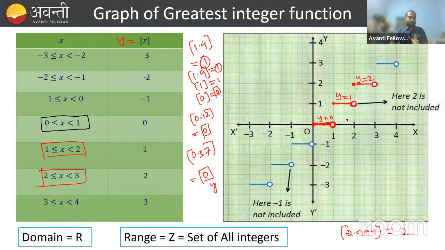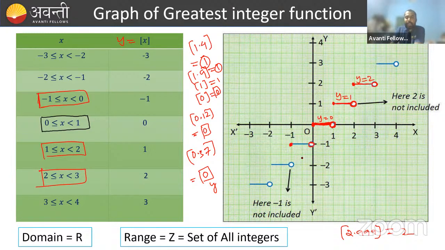In this way, you can draw the graph of the greatest integer function. Clear, everyone? Already we have seen some examples of positive intervals, where we took the values of x in the positive interval. Now we'll take some negative intervals. When x belongs to -1 to 0, right now I'm taking x belongs to -1 to 0, where -1 is included and 0 is excluded.